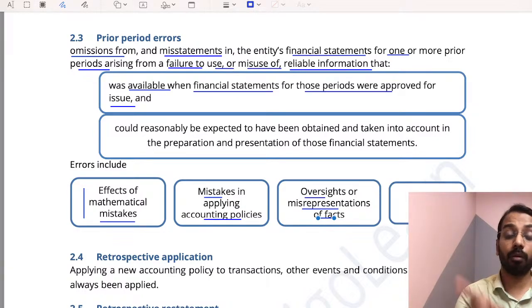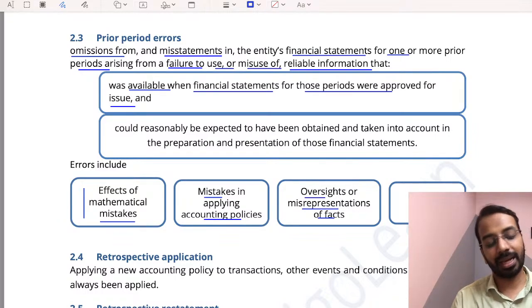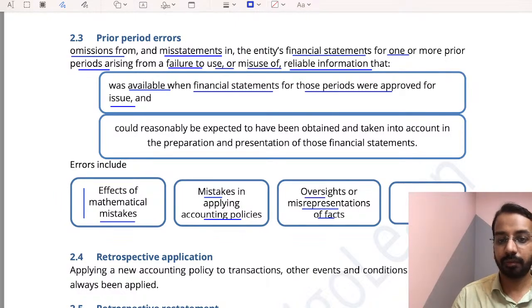Fraud is also considered. So if there was a fraud in the previous period, which we should have detected or could have detected in the previous period, that is also considered. For example, the cashier took away all the cash and ran away, or the cashier took away 50,000 of cash and ran away. Now, as on 31st of March or before the audit is closed, if we do physical verification of cash, physical counting of cash, then we will be able to detect that there is an error.